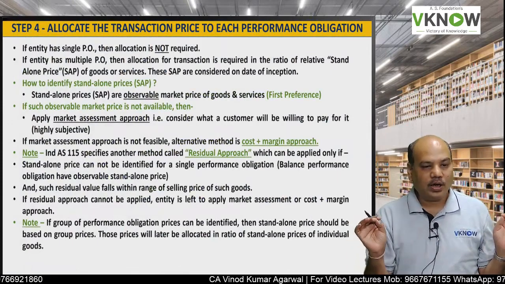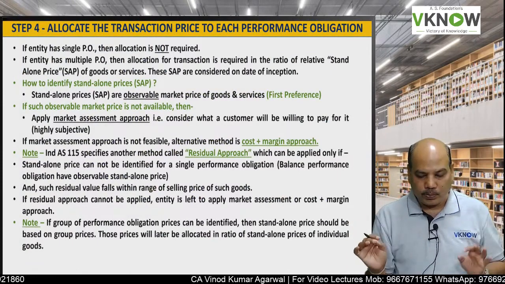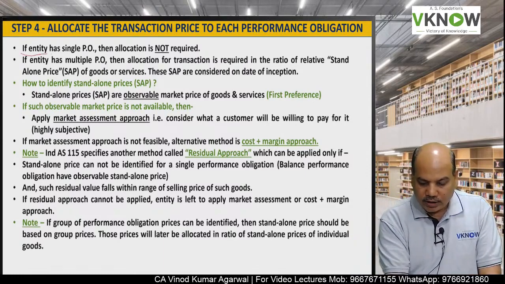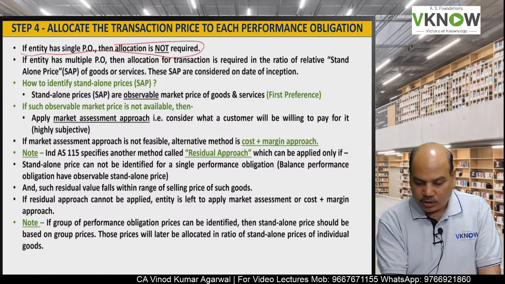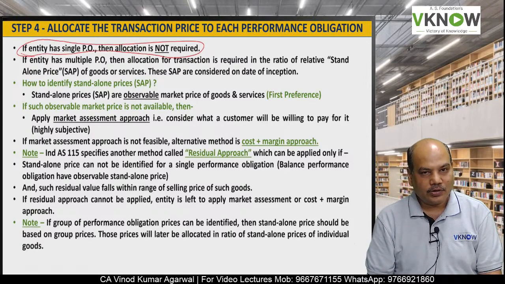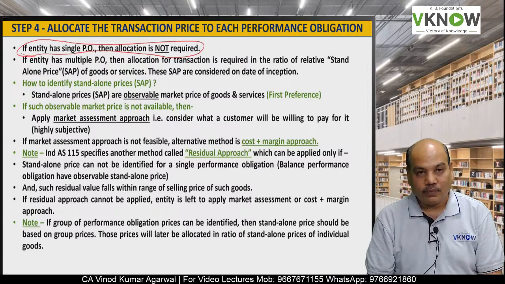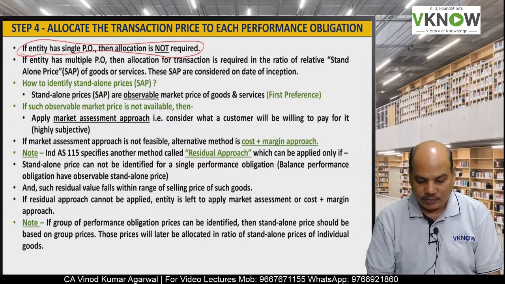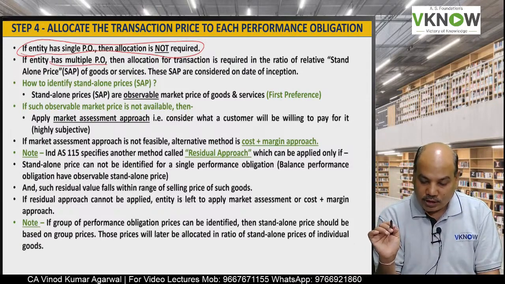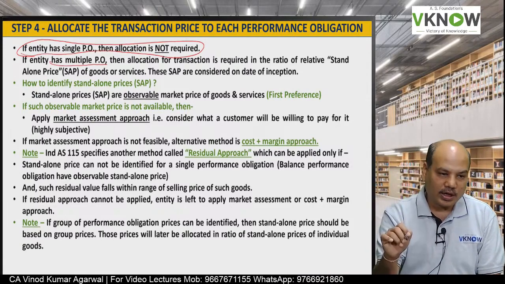The issue will arise only if there are more than one performance obligation. If the entity has a single performance obligation, if there is only one obligation, then the question of allocation does not arise. However, if there are multiple performance obligations, then allocation is required.